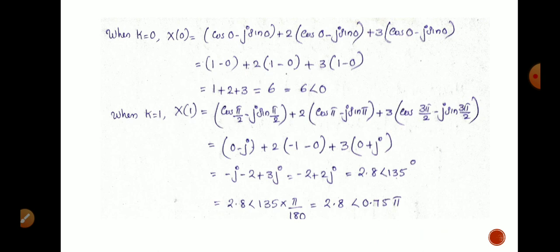When k equal to 1, x of 1 equal to cos pi by 2 minus j sin pi by 2 plus 2 cos pi minus j sin pi plus 3 cos 3 pi by 2 minus j sin 3 pi by 2. Here we get the value as 0 minus j plus 2 into minus 1 minus 0 plus 3 into 0 plus j equal to minus 2 plus 2j.